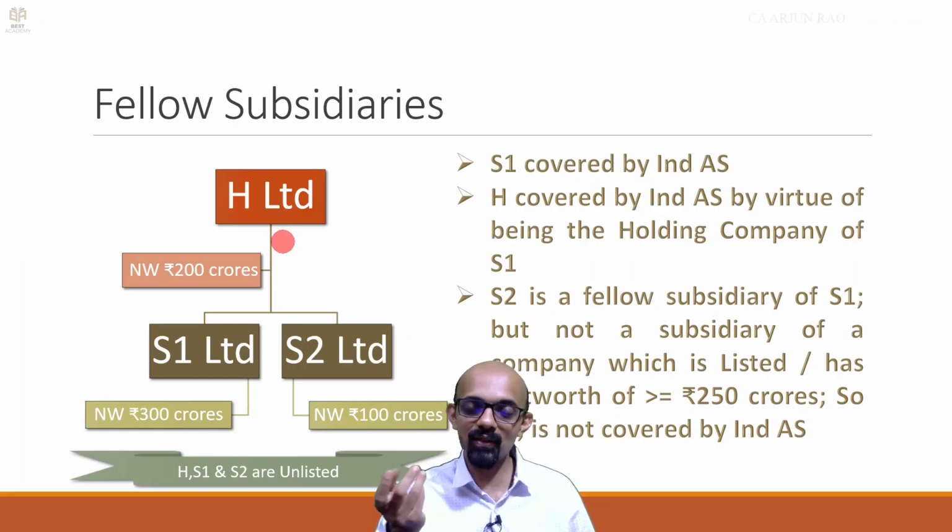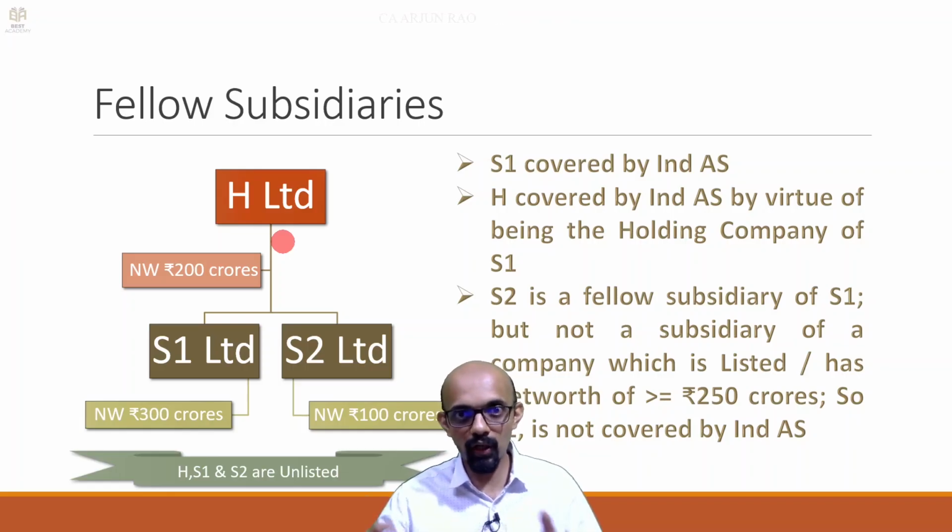So in such cases, what subsidiaries will choose to do is, oh, why this headache? I might as well follow Ind AS. Then I will need only one set of financial statements. So they always have that choice. Voluntary adoption is possible. Okay. So several points we have discussed here. By virtue of being a fellow subsidiary, you don't automatically get covered under Ind AS. Okay. You will follow 27 notified AS for your own financial statements.